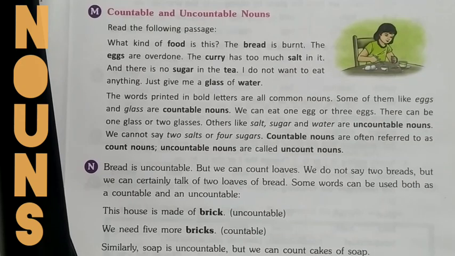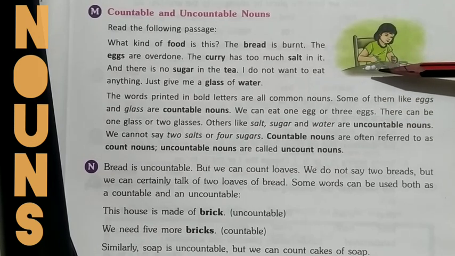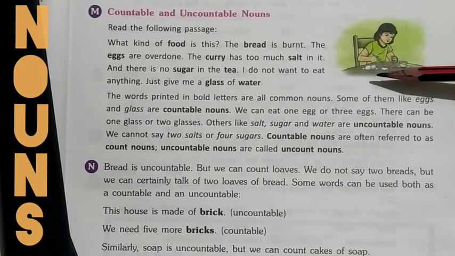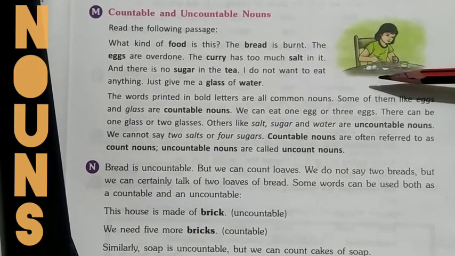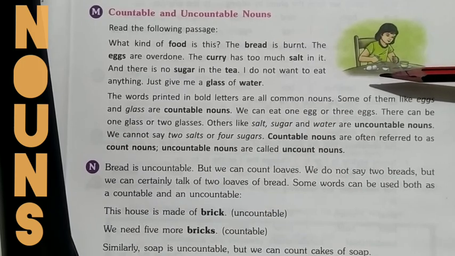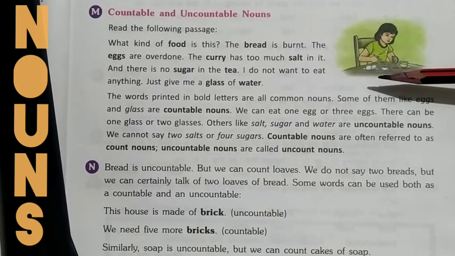Some of them can be counted on fingers, but some of them cannot be counted, like one water, two water. So the things which we can count, like 1, 2, 3, 4, will be countable nouns, and the things which cannot be counted in such a way, where to count those things we need a unit of measurement like kilograms, grams, or liters, are called uncountable nouns, right?